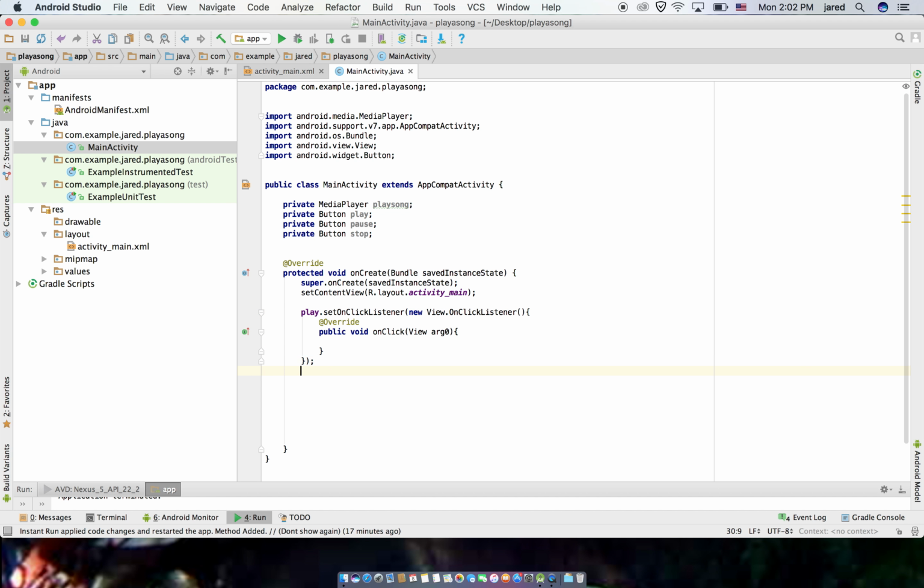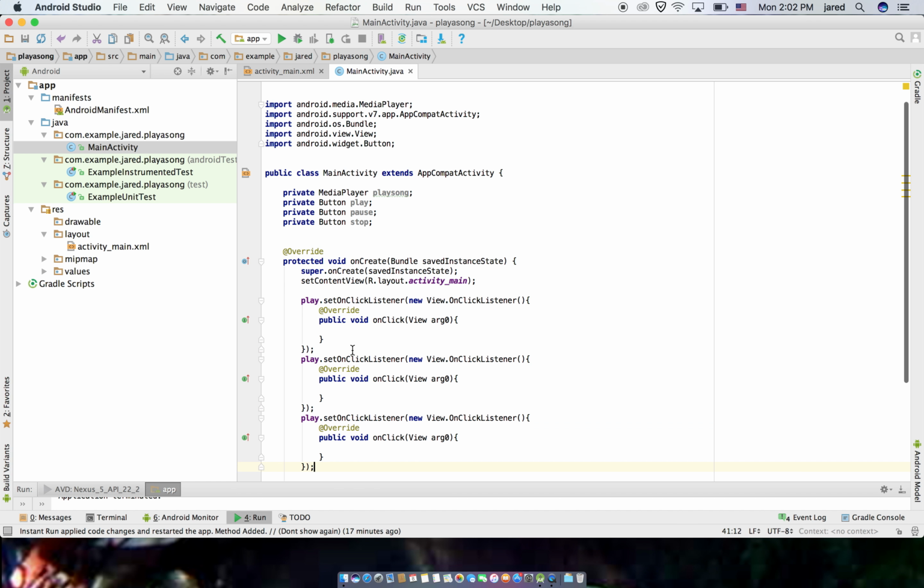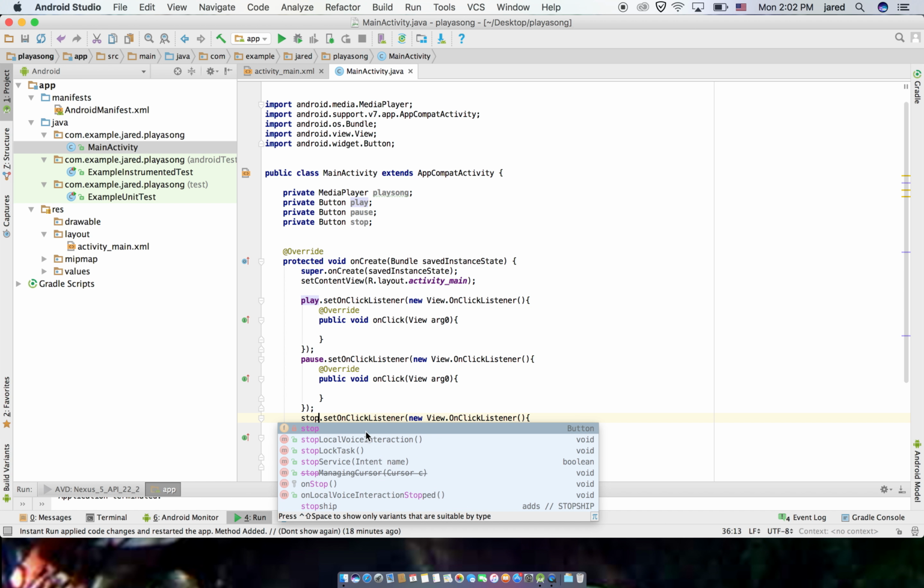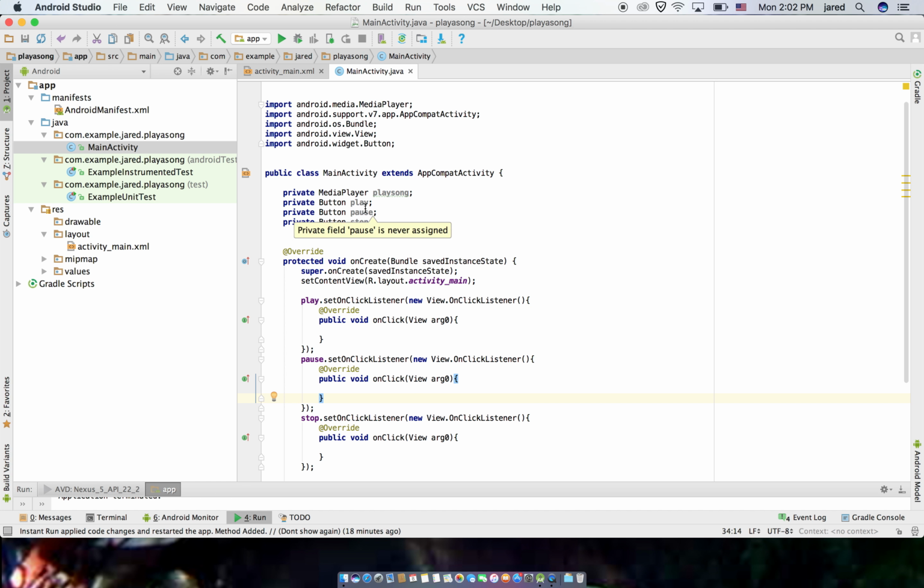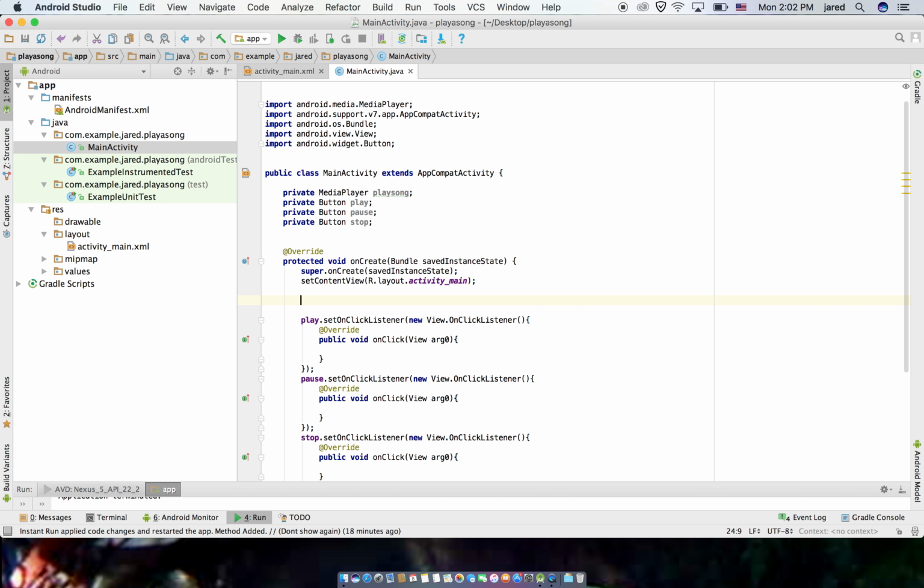So we'll copy paste this 3 times. Okay, so we'll connect this to pause, and stop. Okay, and under our onCreate method, we need to connect these buttons to our main activity.